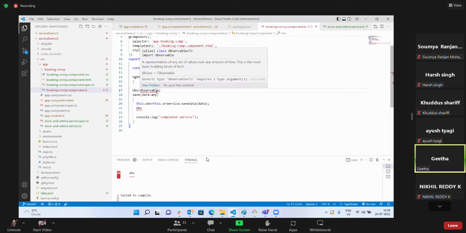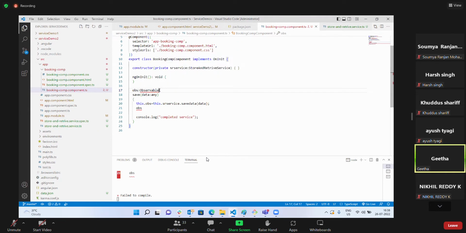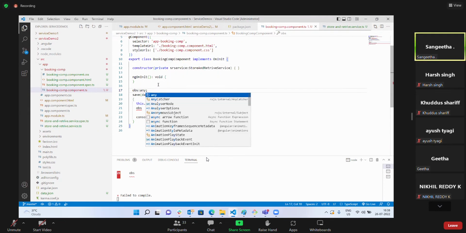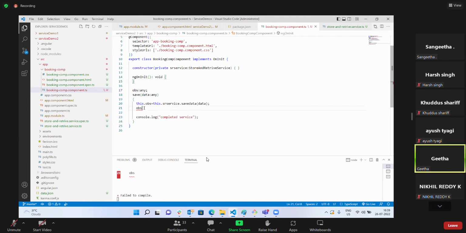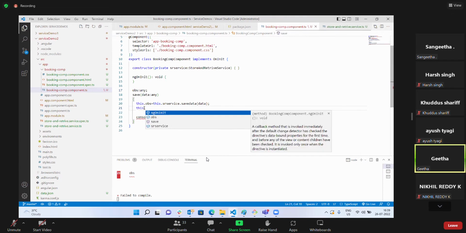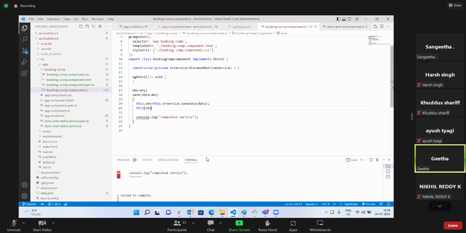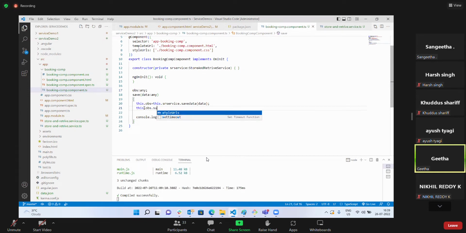I'm just declaring a variable. Okay, I'll make it as any type. Then it is not a problem. Fine. So whatever it is returning, I'm storing it in that observable, and that observable dot subscribe. Okay, that is not declared as an observable.